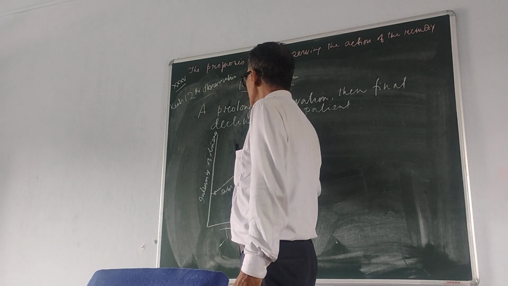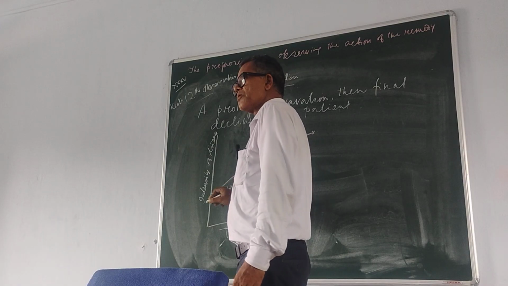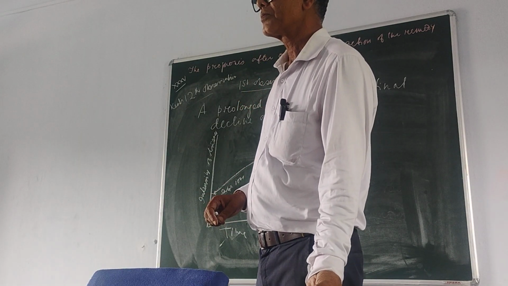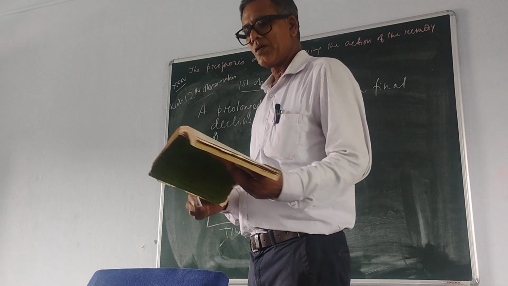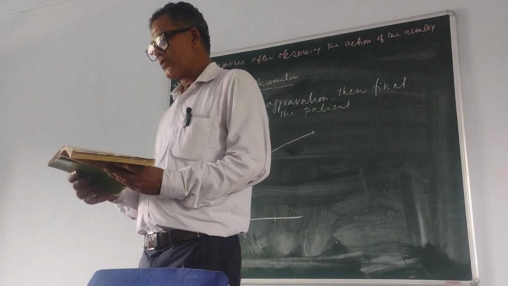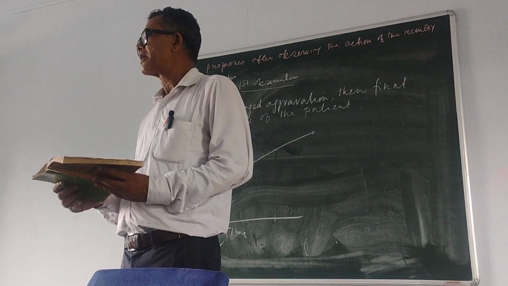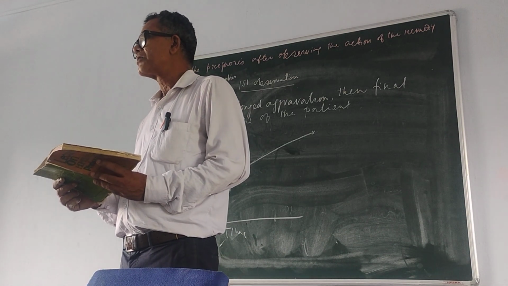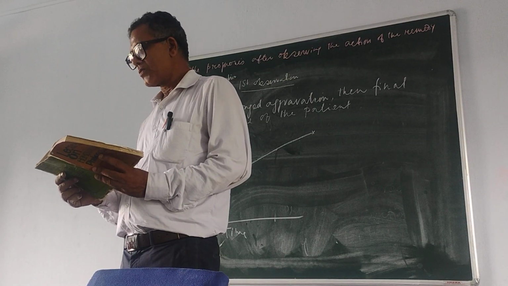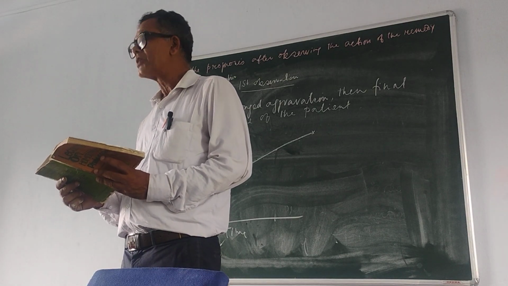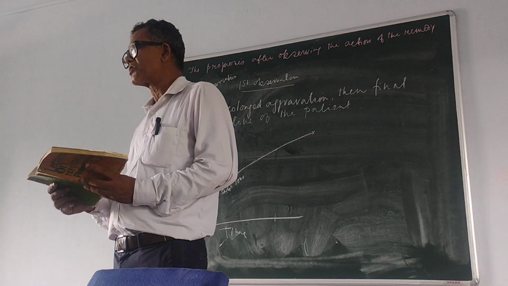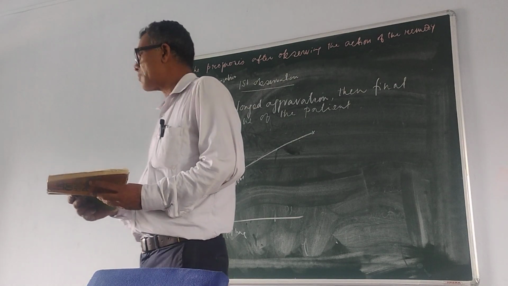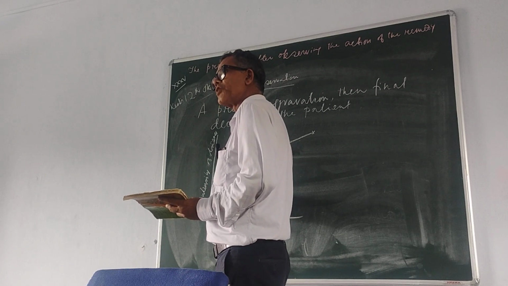The second one is the same thing again. In Kent's writing: a prolonged aggravation, then final decline of the disease. What have we done? What have the physicians done? It has been a mistake of the physician. The antipsoric was too deep. The medicine given to the patient is too deep.